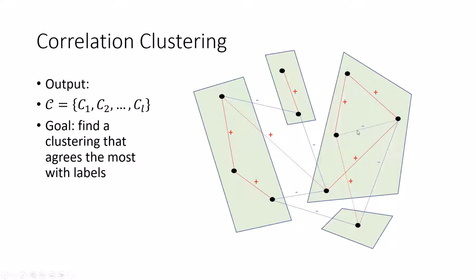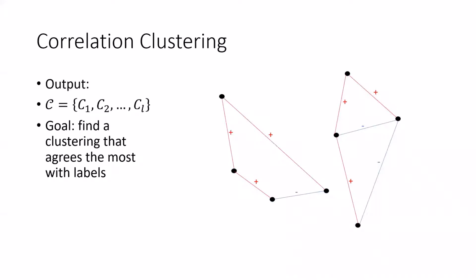So the immediate question is, can we find for a given graph a perfect solution, a solution where all the edges are in agreement? Generally the answer is no, because if our graph contains a cycle where all the edges are plus except one, we can never find a perfect solution. Each solution will have at least one edge which is in disagreement.